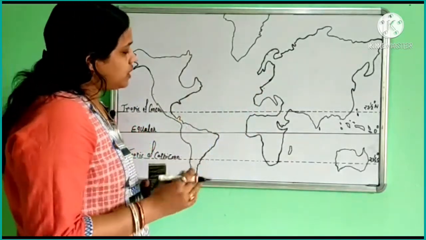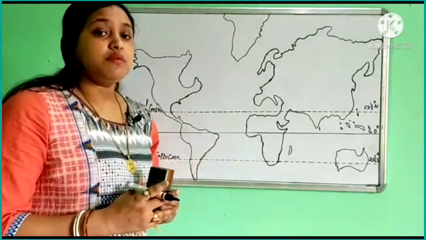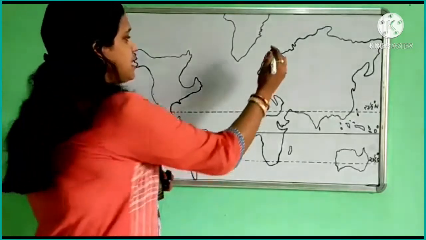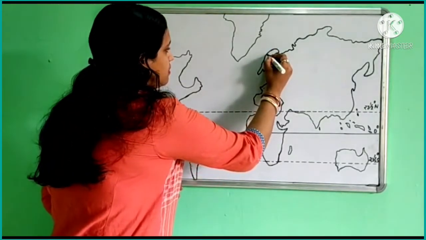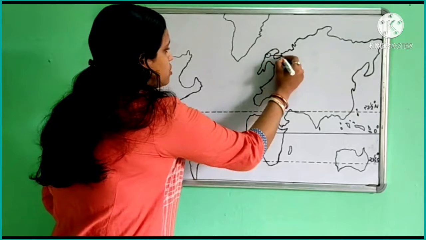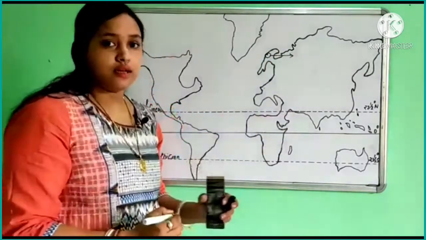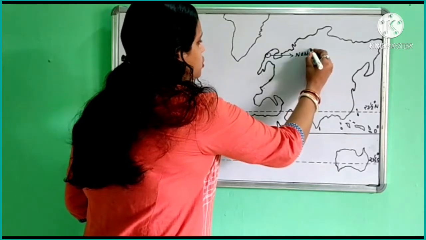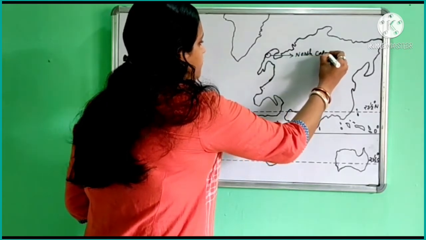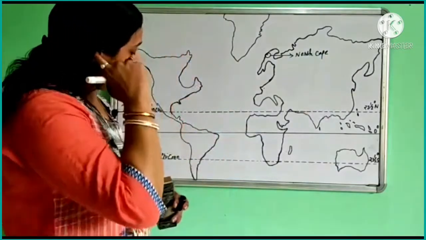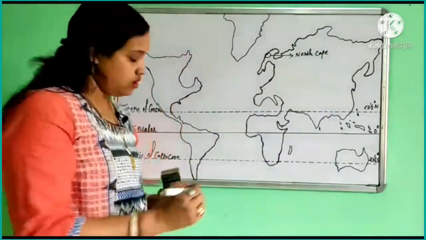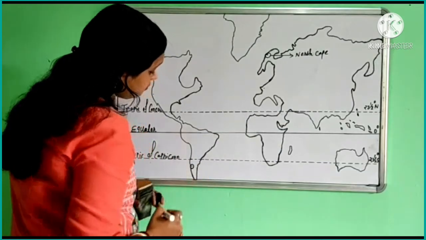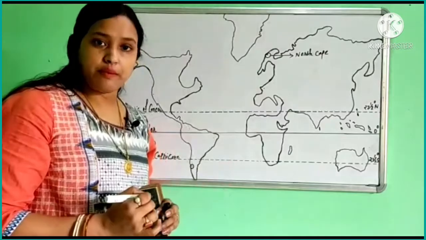So first of all, we place some seaports, that is major seaports. One is here. It is known as North Cape. Next we find Valparaiso, which we find in the southern part of South America.